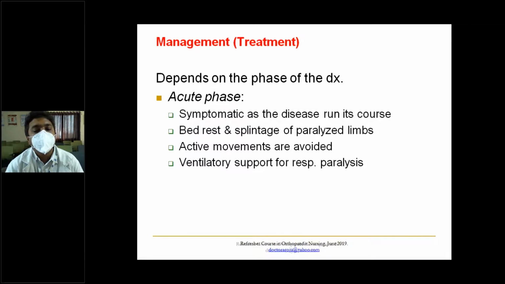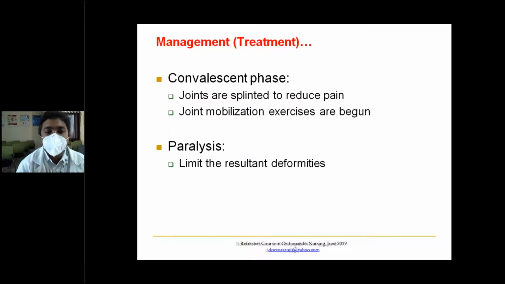In the acute phase, symptomatic treatment is sufficient. Bed rest and splintage of paralyzed limbs. Active movements are avoided. In the early stages, the patient will have pain on passive stretch. Then you should not advise the patient to move the limbs. They need complete rest. And once they recover from the acute phase, then physiotherapy can be given. And for respiratory paralysis, they need ventilatory support.